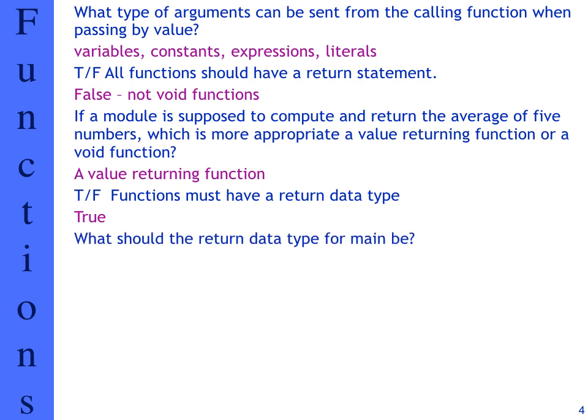What should be the return data type for the main in your program? So it's defined, the main would be an int. So we usually, if everything goes well, we do a return 0 at the end of the program.